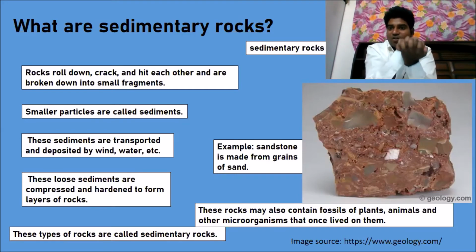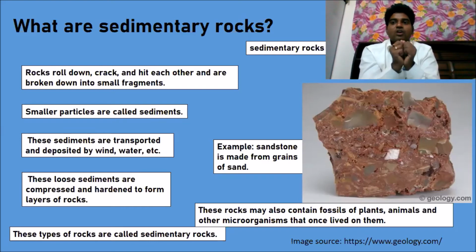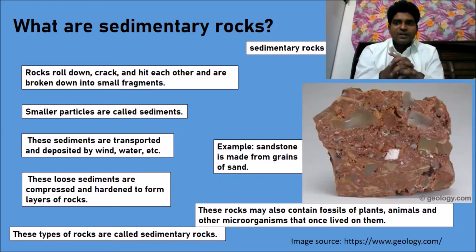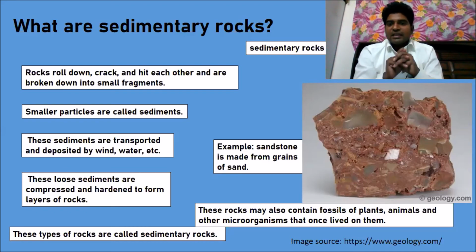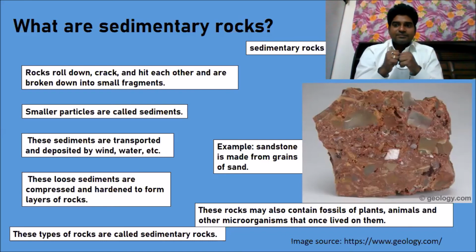So in sedimentary rocks you also find fossils of plants, animals and certain microorganisms which used to live on them. The example for sedimentary rock is sandstone, which is made up of grains of sand. The grains of sand are compressed to form these